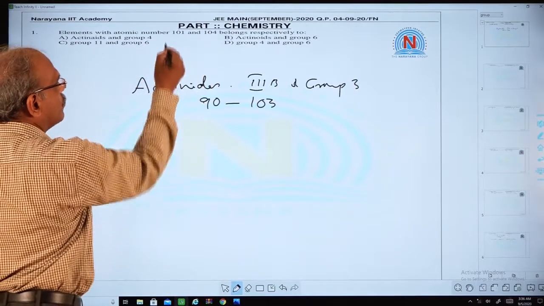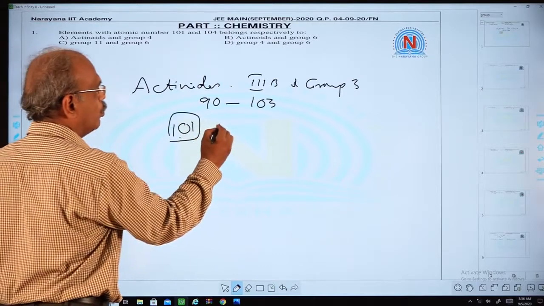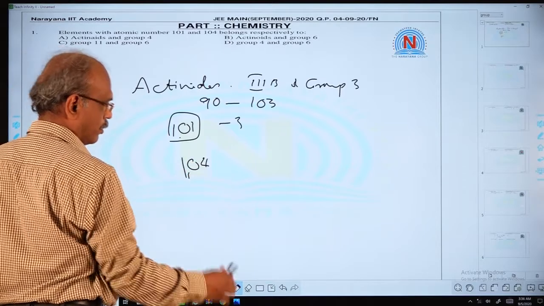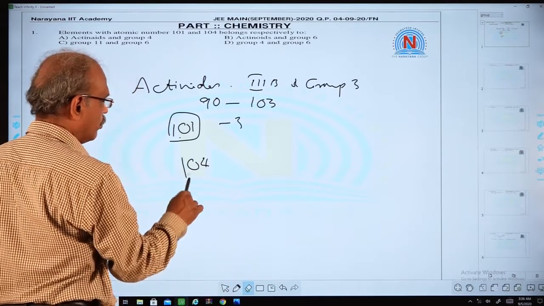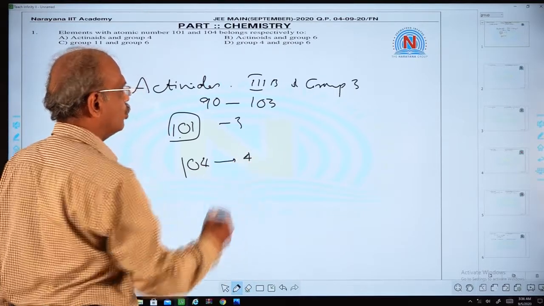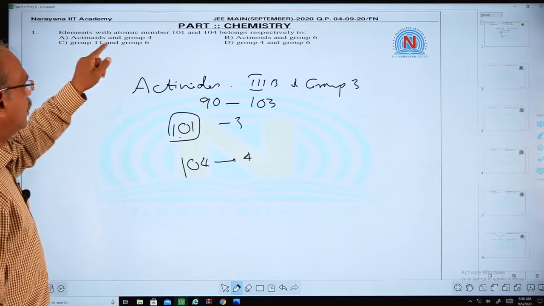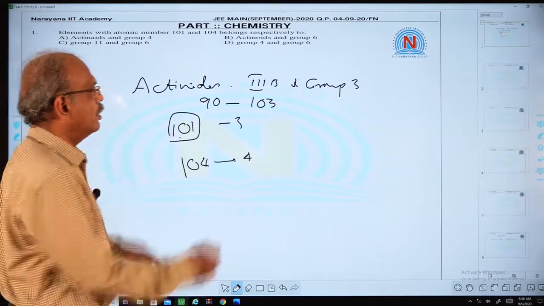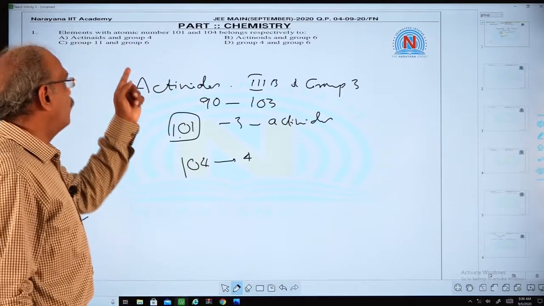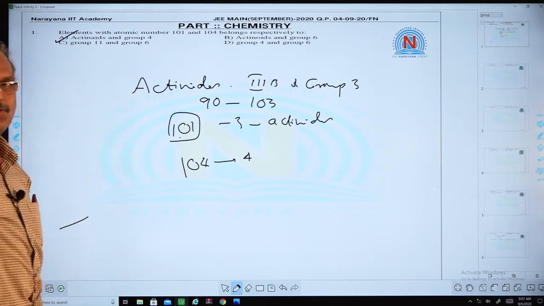So clearly this 101 element belongs to group 3, whereas 104 belongs to the fourth group. It is very clear this first element, 101, is in actinides, whereas 104 belongs to the fourth group. So clearly the first option is the correct one.